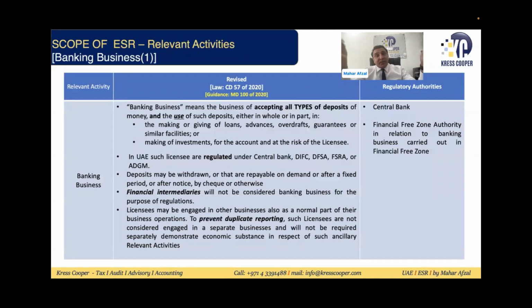So what are those 9 activities? If they are not doing any relevant activity, they will not be subject to ESR. But if they are doing any relevant activity, they will be subject to ESR. There are 9 different types of activities which are subject to ESR, because every business is not subject to ESR. But if the juridical person or unincorporated partnership is conducting any one of these 9 activities, then it will be called that they are conducting the relevant activity.